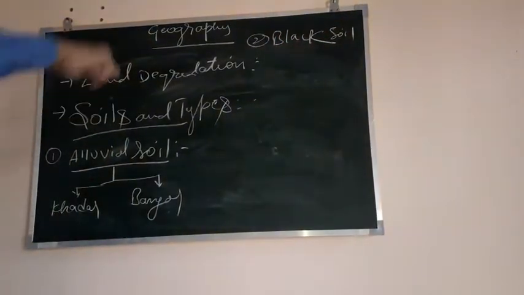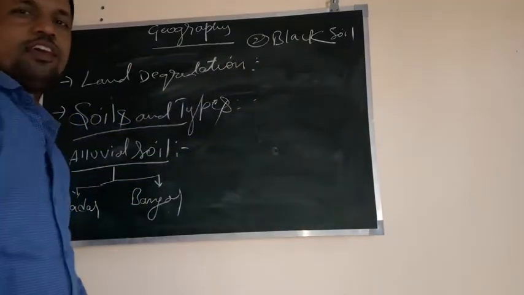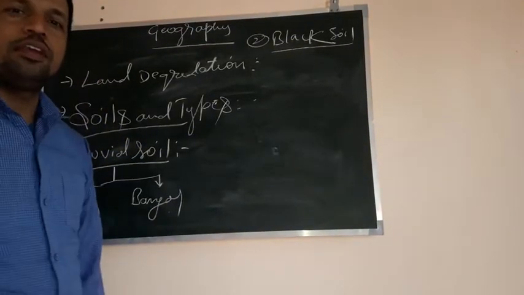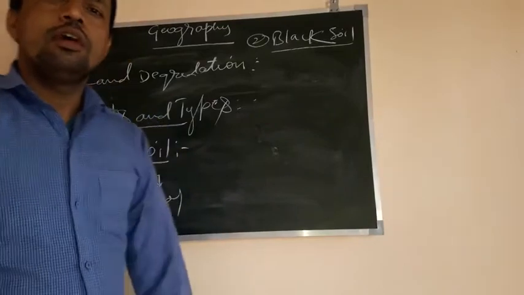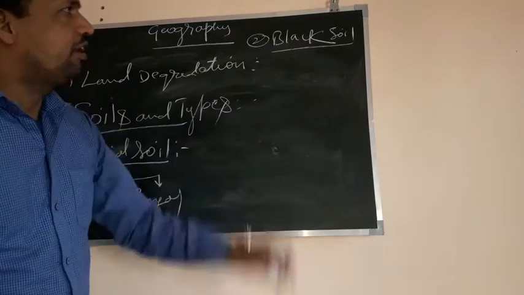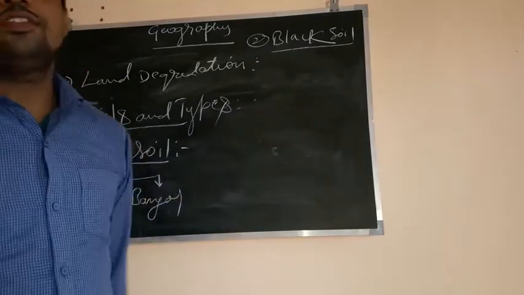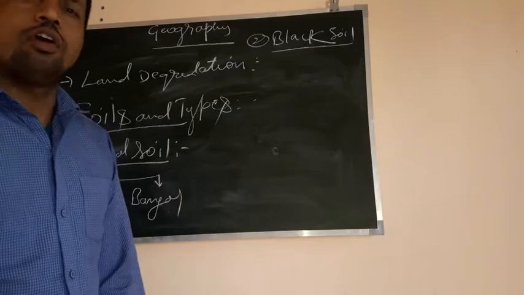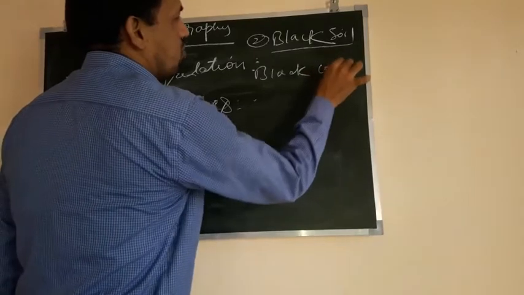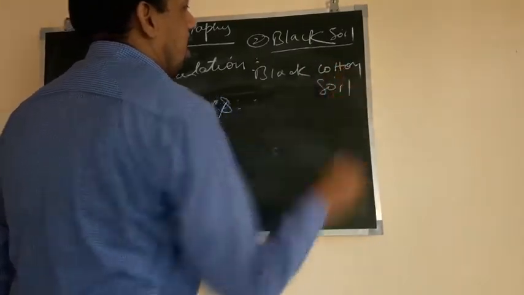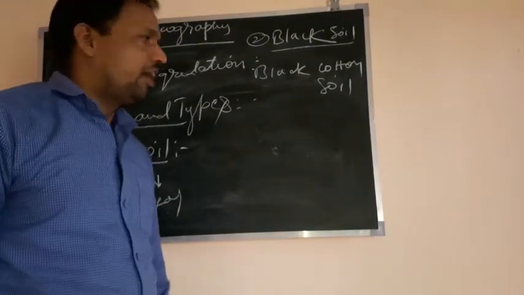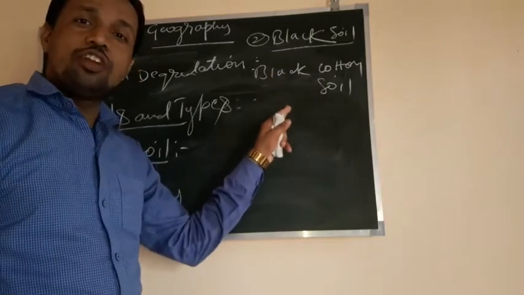Yes, students, black soil itself says color black in soil. This soil is present mostly in the Malwa plateau and Maharashtra, Saurashtra, Gujarat. In those regions we find black soil. This soil is ideal for growth of cotton, because of which it is also known as black cotton soil. It is also known as regur soil.